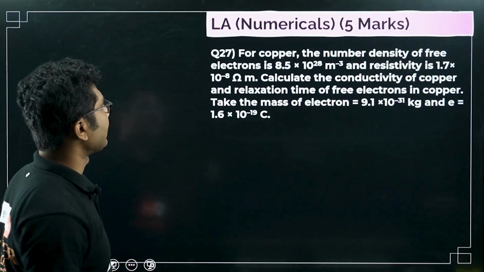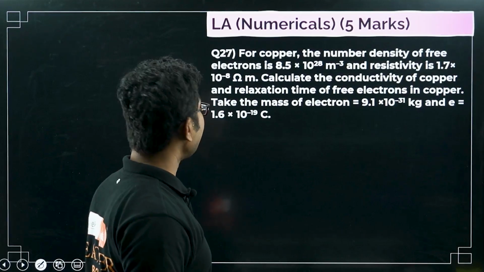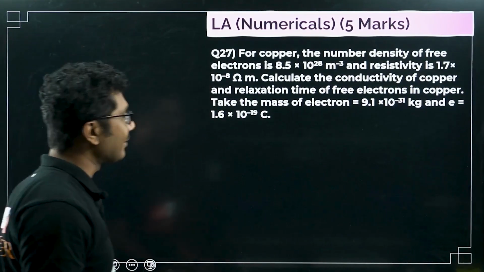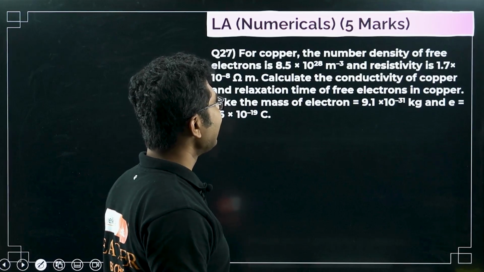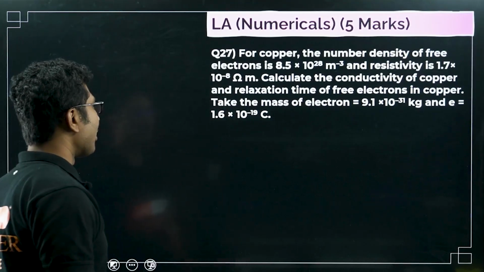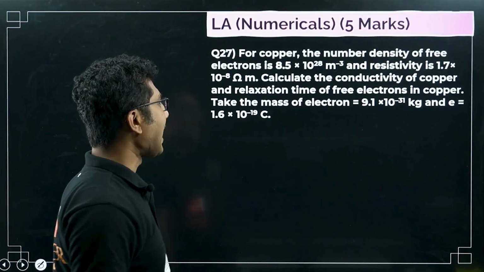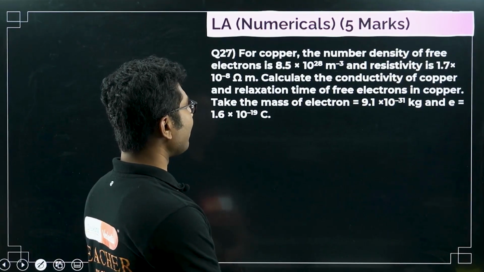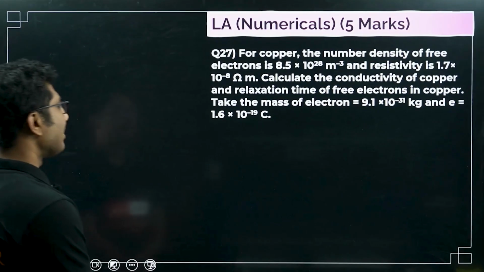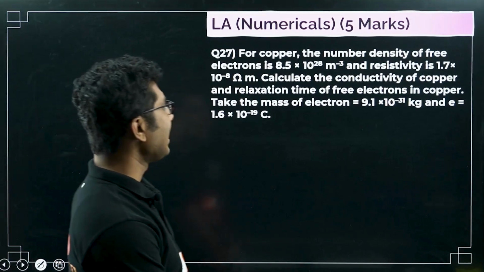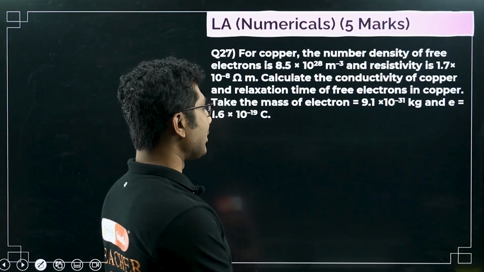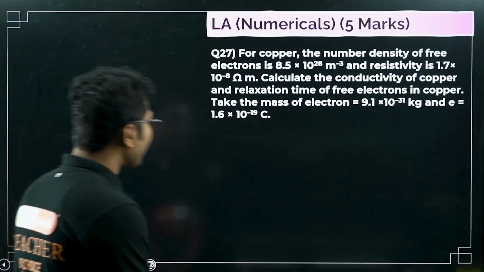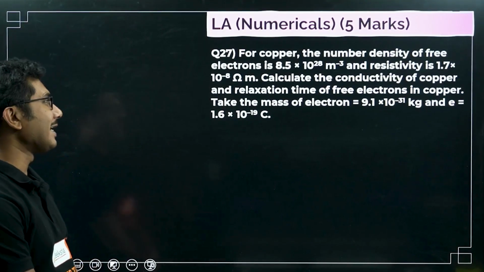Okay, next question. For copper, the number density of free electrons is 8.5 times 10 to the power 28, and resistivity is 1.7 times 10 to the power of minus 8 ohm meter. Calculate the conductivity of copper and the relaxation time of the free electrons in copper. Take the mass of electron as 9.1 times 10 to the power minus 31 kg, and e is equal to 1.6 times 10 to the power of minus 19.